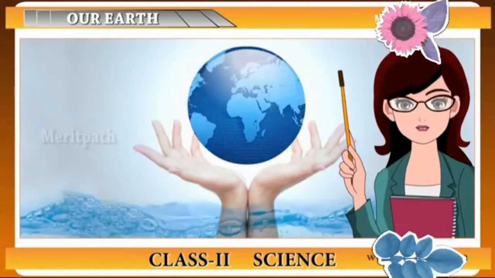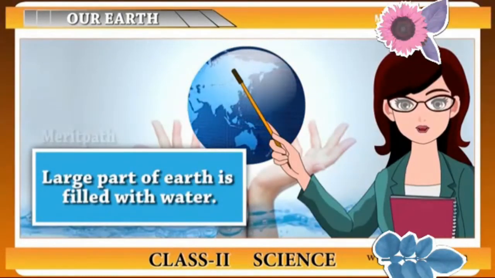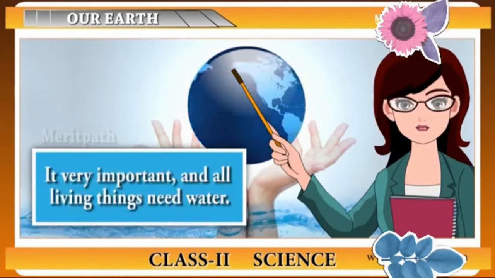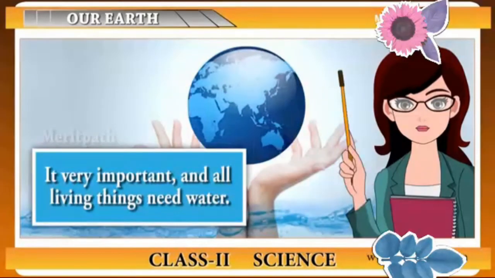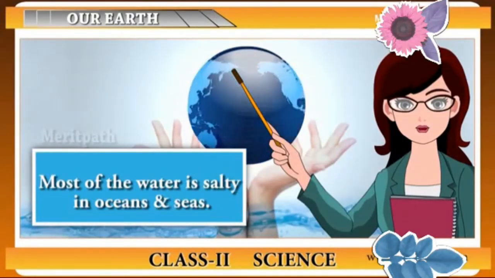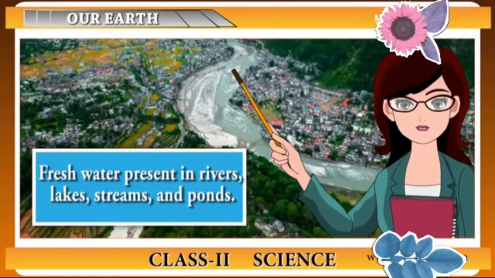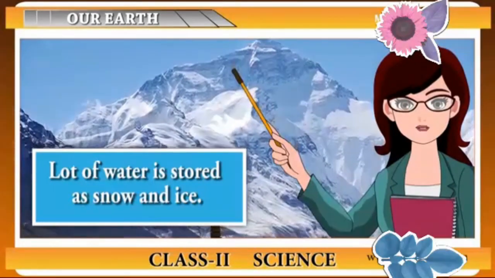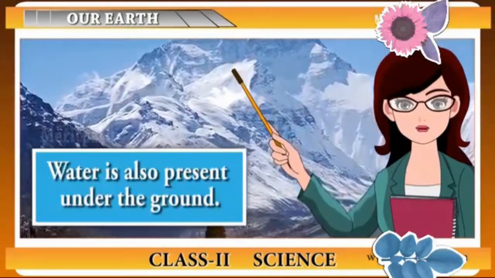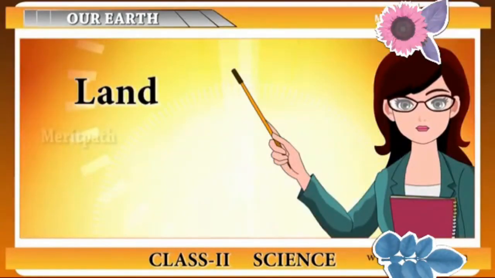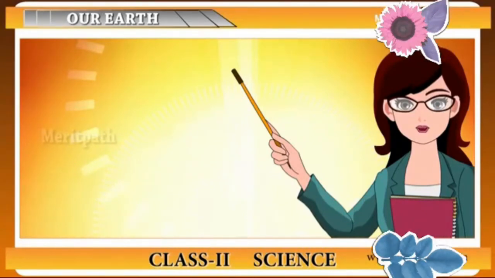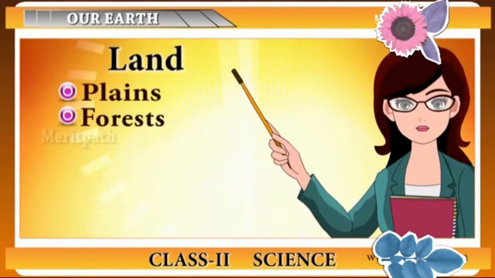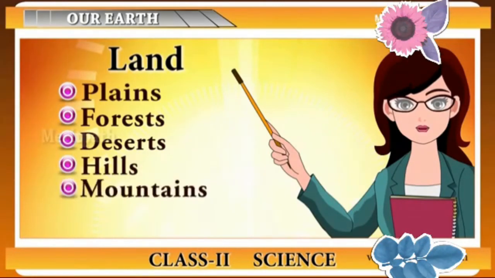Water. We all know that large part of the Earth is filled with water. We need water to live, so it is very essential for our existence. The water in ocean and seas is salty, while rivers and lakes consist of fresh water. Water is also stored as snow and ice. It is also present under the ground. Land. So what is a land? The surface of a land can be in the form of plain, forest, deserts, hills, mountains and valleys.